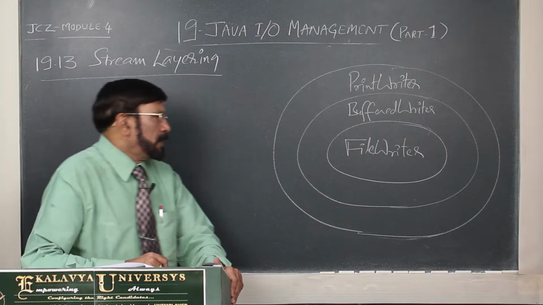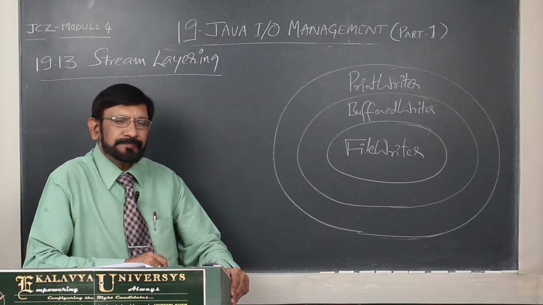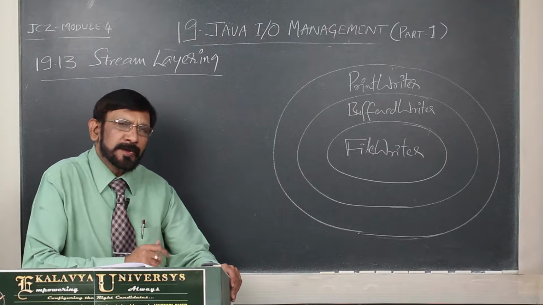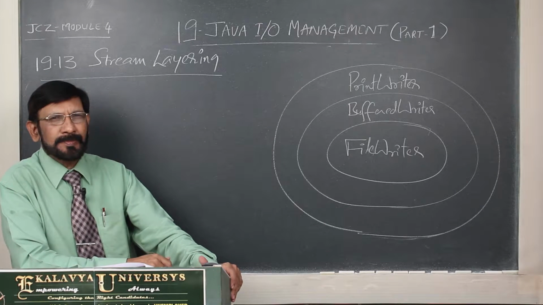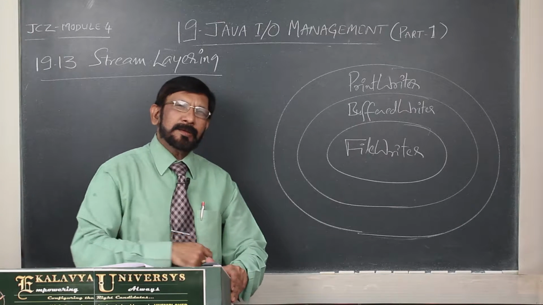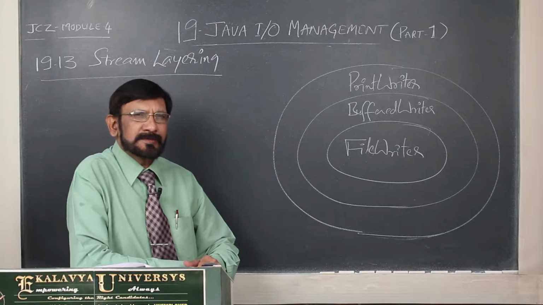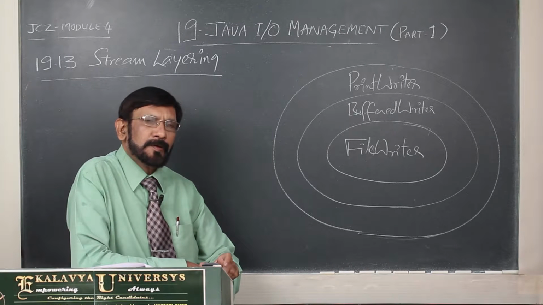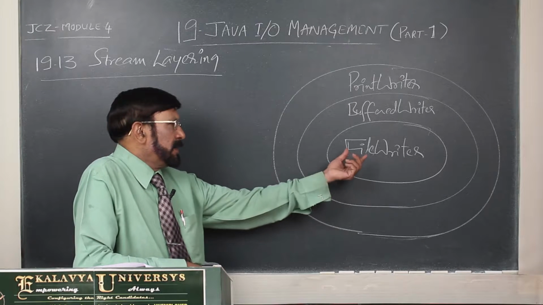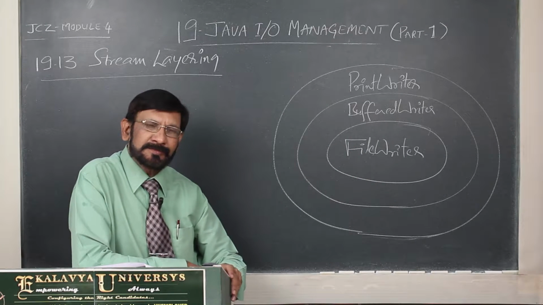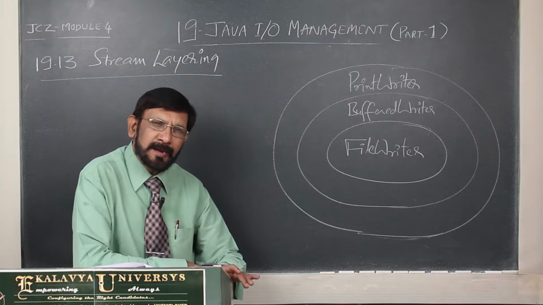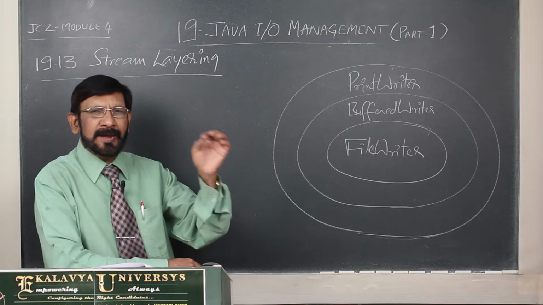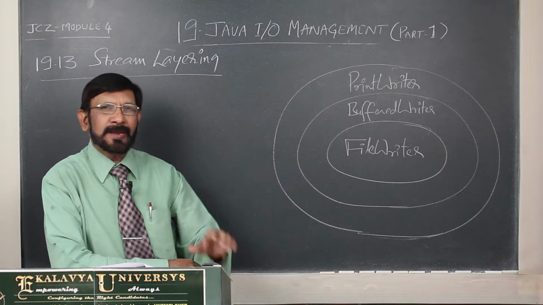To write or read any data, you have to create a file object. To write characters or text on a file, there is a specialized class, the FileWriter class, which provides methods for writing characters on a file.